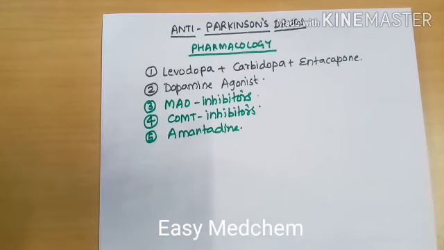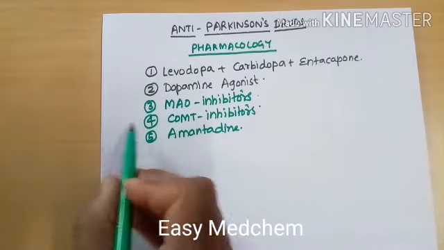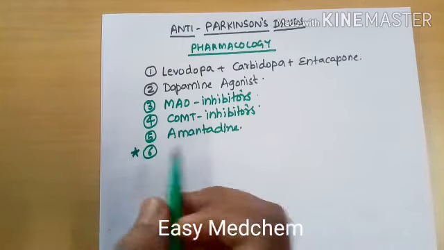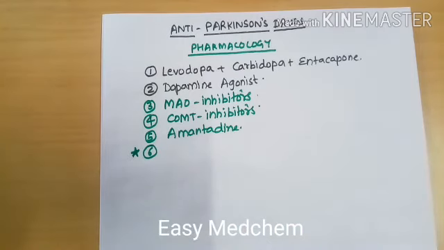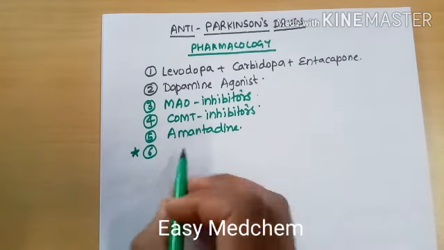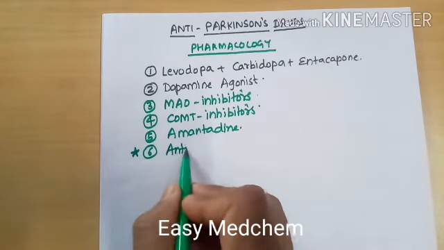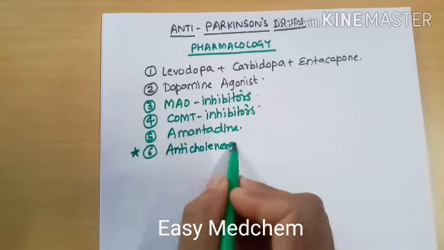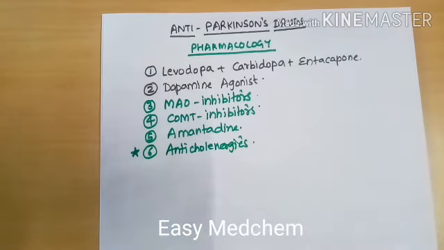So this drug is a useful drug in Parkinson's patients as well. After discussing all these five drugs, we use the sixth one, which is most important, or in some patients we have to give them the anticholinergics.